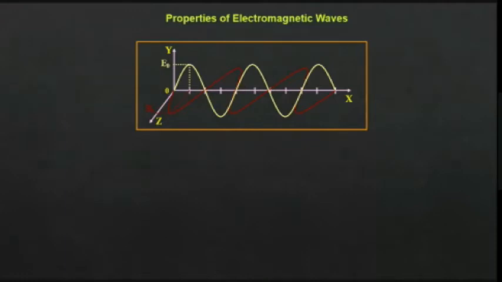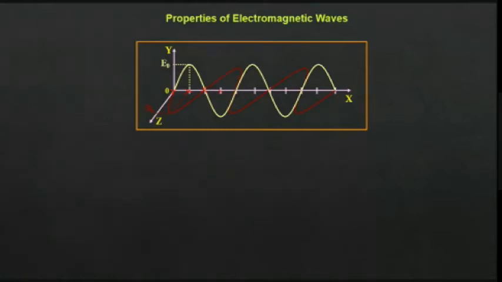When will we say that two waves are in phase? They are attaining 0 at the same time. Here you see both are 0. They are attaining maximum value at the same time, again 0 at the same time, negative maximum at the same time. So they attain their maximum and minimum values at the same time.